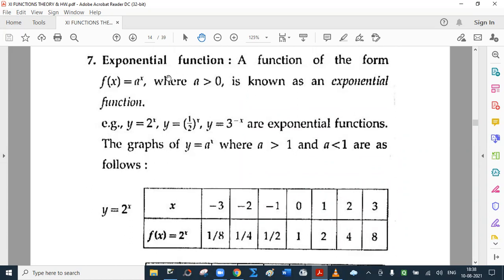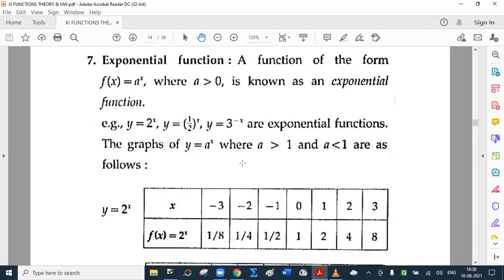Exponential function: a function of the form f of x equal to a raised to x, where a greater than 0, is known as an exponential function. y equal to 2 raised to x, y equal to half raised to x, y equal to 3 raised to minus x are exponential functions.